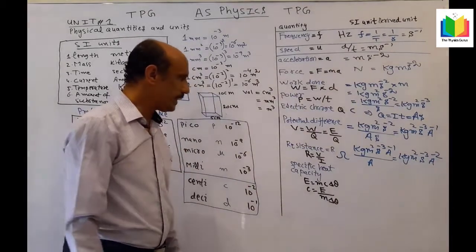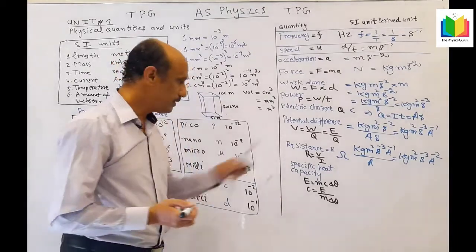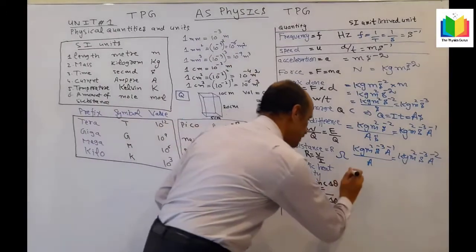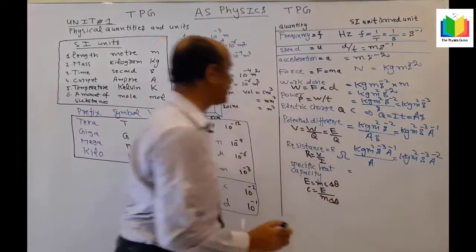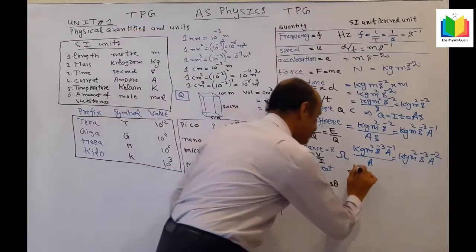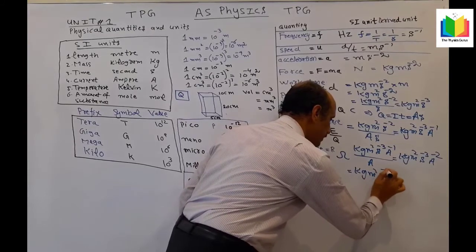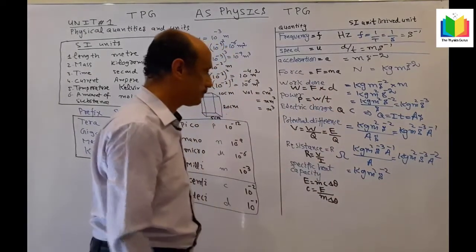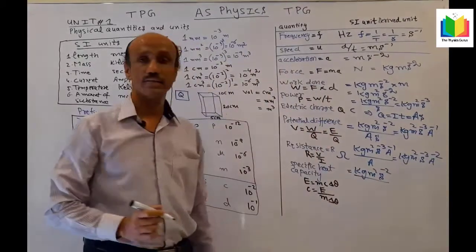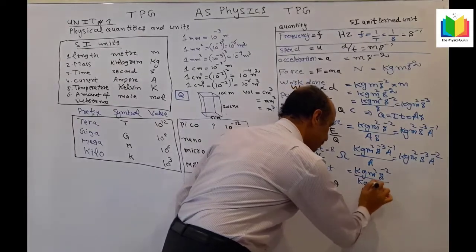Now the last one is the specific heat capacity. It is represented by small c. So E equals mc delta theta. So we will rearrange. We will use the value of energy or the work done, kg m square s minus 2, over the mass in kg and the temperature in Kelvin.